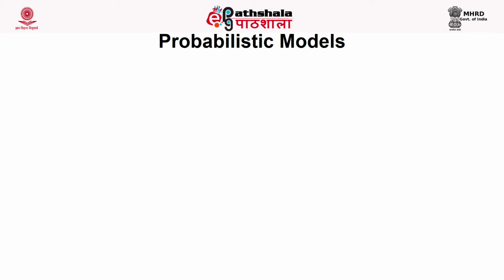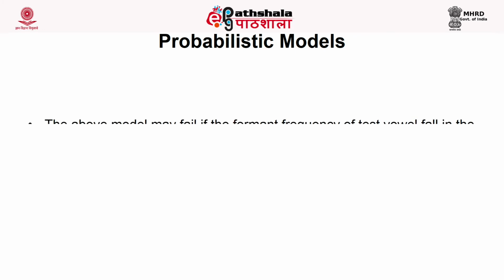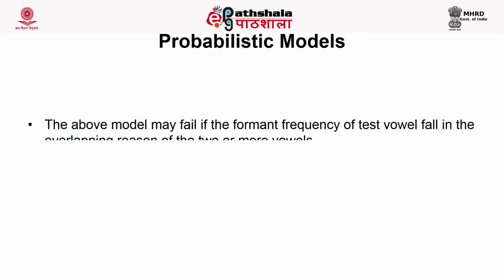So what we do in that case is we train a Gaussian model, and using that Gaussian model we compute the maximum likelihood estimate of the test point. Let's say we have a trained model for all the classes, and we have a test point x and we compute the maximum likelihood estimation with the mth vowel class. If it is greater than all other existing classes, then that test point will fall into the mth vowel class.